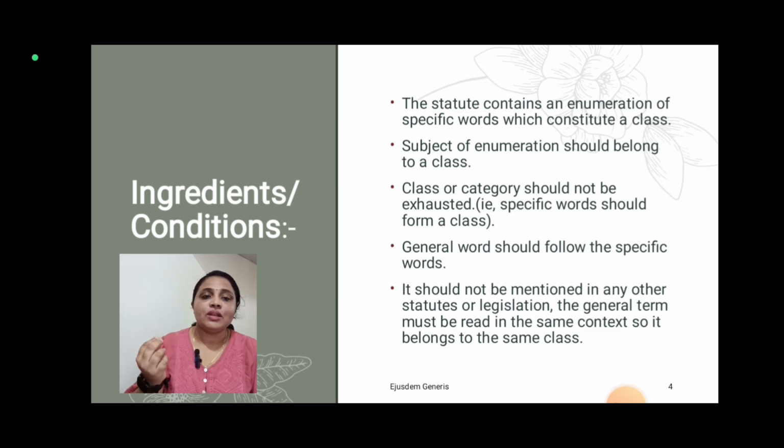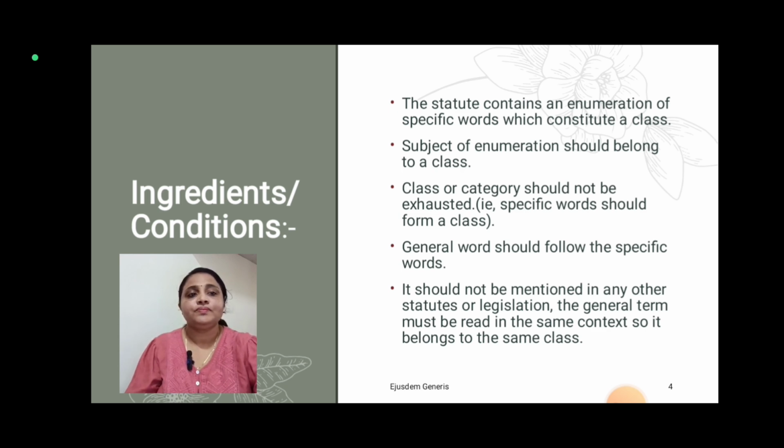And the last is that it should not be mentioned in any other statute or legislation. The general term must be read in the same context and belong to the same class, and the same things should not be in any other statute. It has to be in one go. And the main thing is it should fall under the specific category and it should form a class.